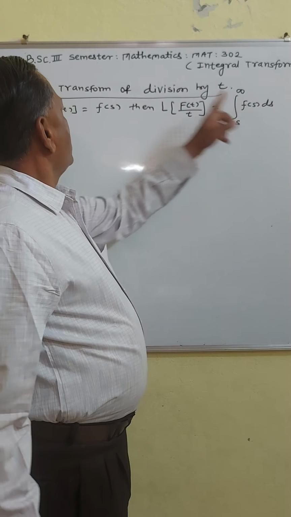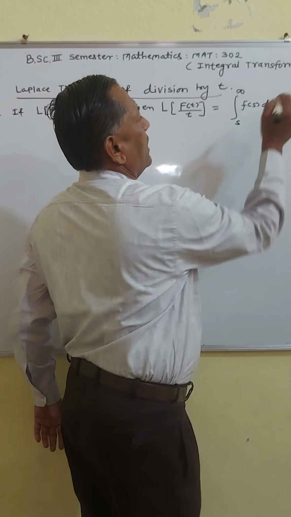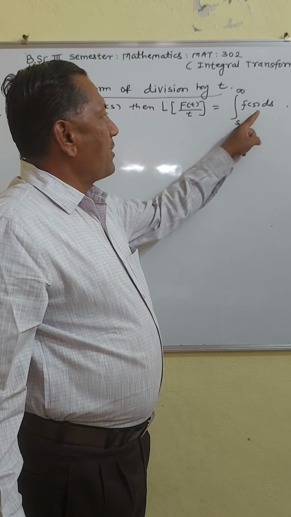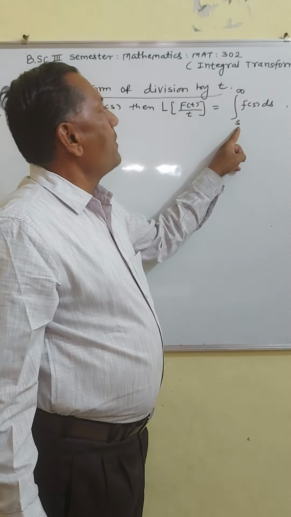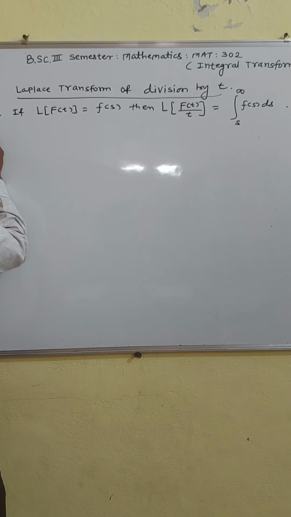What is F of s? F of s is the Laplace transform of f of t. Then Laplace transform of f of t upon t is equal to integration of F of s going from s to infinity. Now we see the proof of this.